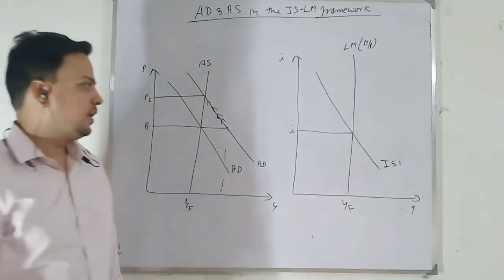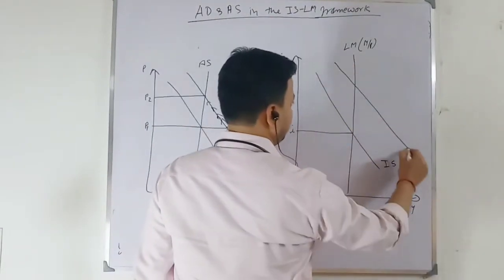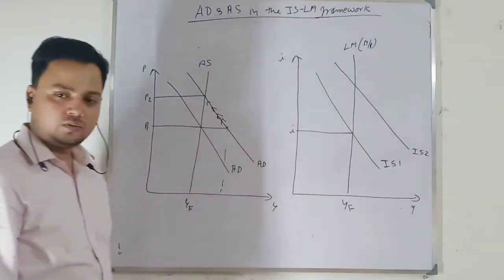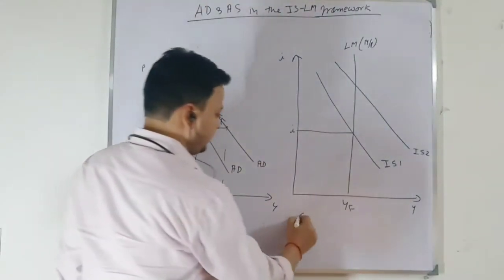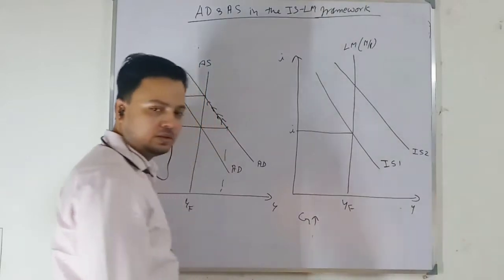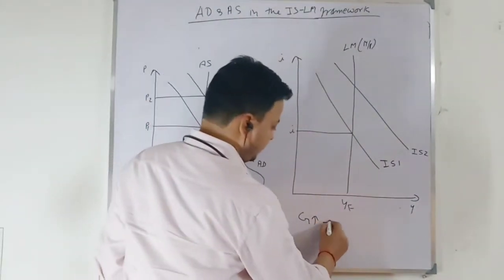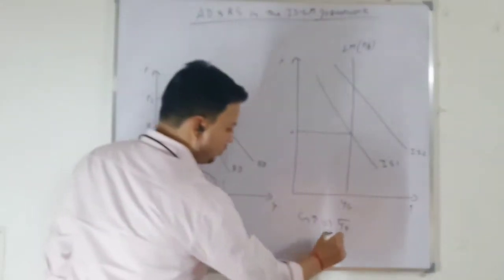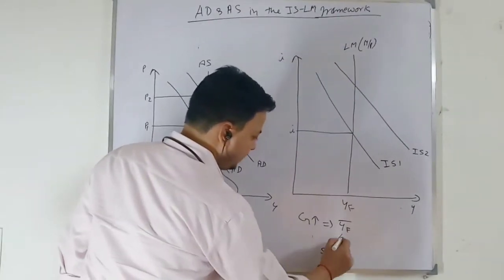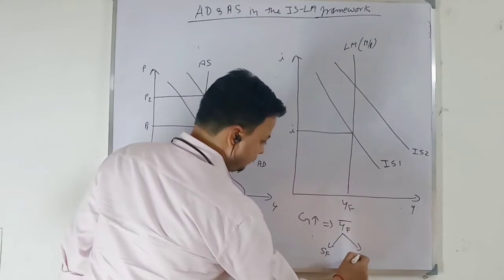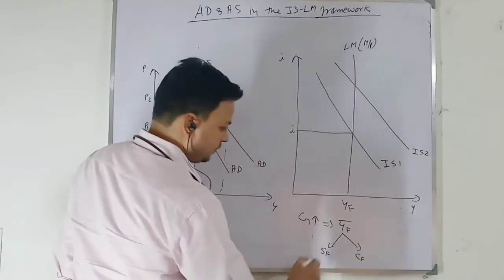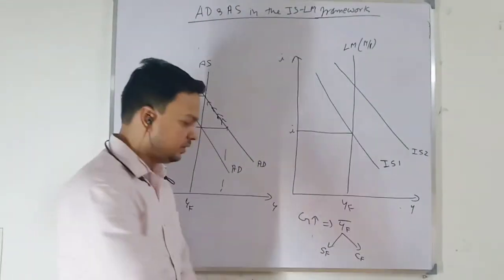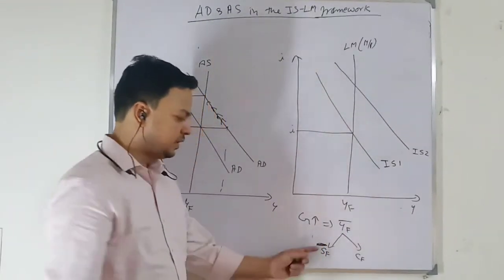When there is a fiscal expansion, the IS curve shifts rightward. When government expenditure increases, given that output is at full employment, my full employment saving and consumption is given, so my supply of loanable funds is given.